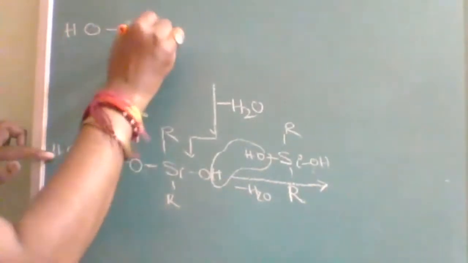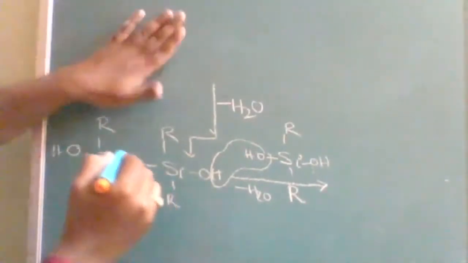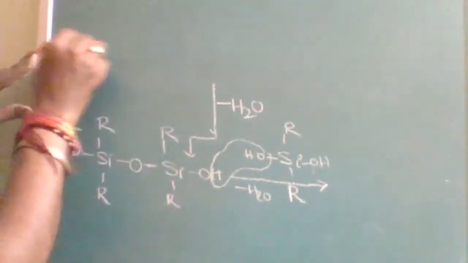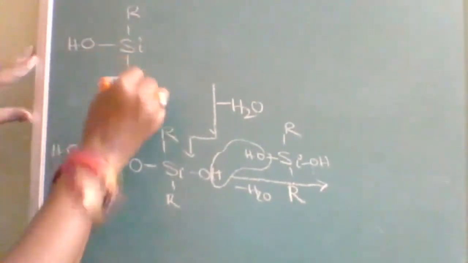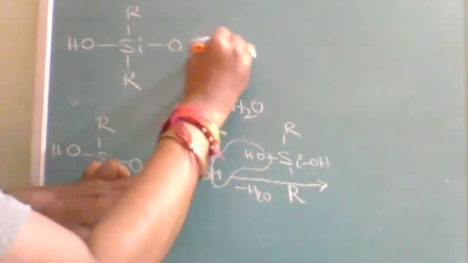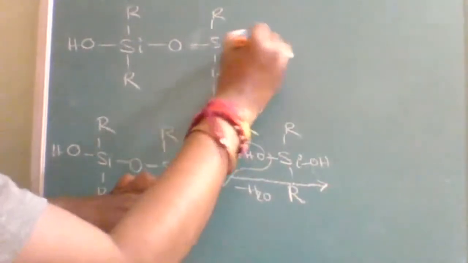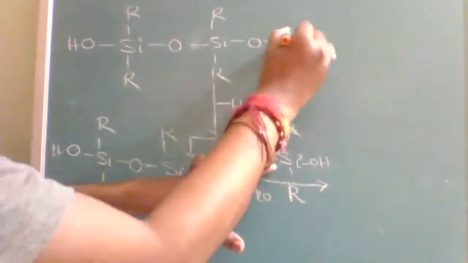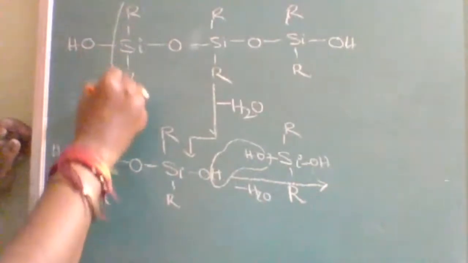OH, SiR, then oxygen, then Si, R and R, oxygen, then silicon, R, and now this OH. Understood? See, what are the repeating units?